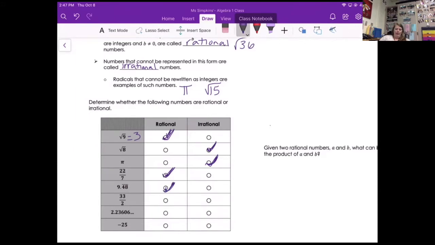FYI, 0.48 repeating as a fraction is 48 over 99, in case you wanted to know. 33 over 2 is obviously a fraction, so that would be rational. 2.23606 would be irrational because it is a decimal that does not seem to repeat and it doesn't stop. It has those ellipses that tell me that it goes on forever. And negative 25 is rational.